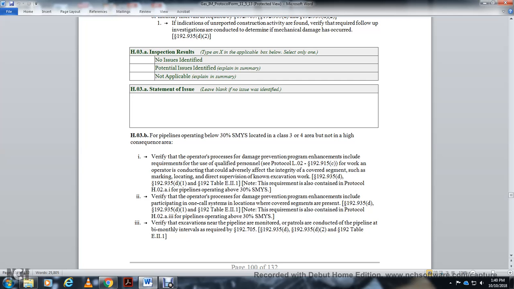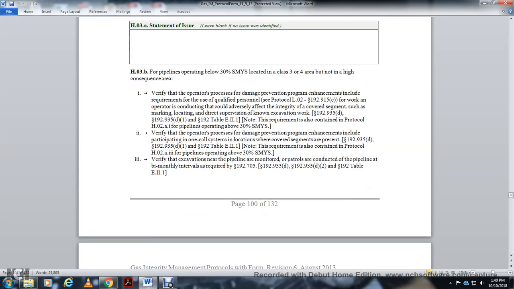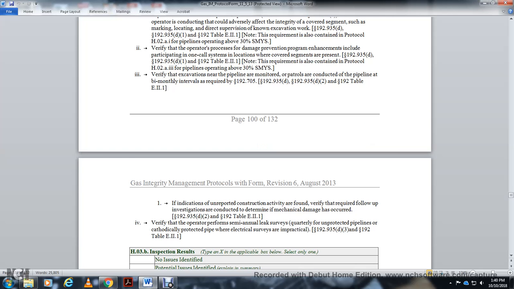Verify the excavation near the pipeline with the monitor, with the patrol conducting the pipeline at the bi-monthly intervals of statute 192.705. If the indication on reported construction activity is found by the required follow-up of the investigation conducted, determine whether mechanical damage has occurred.